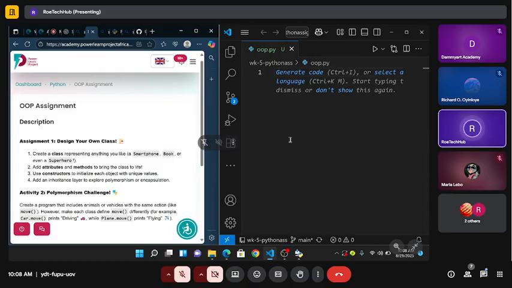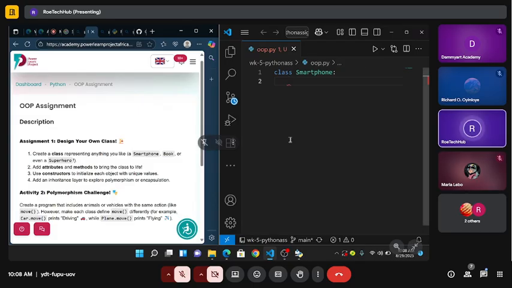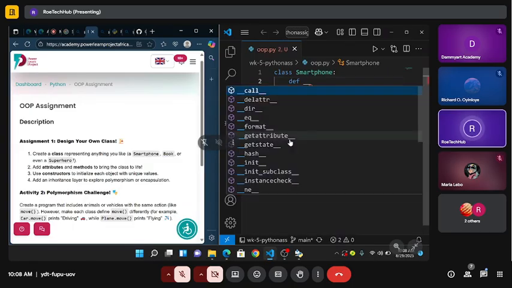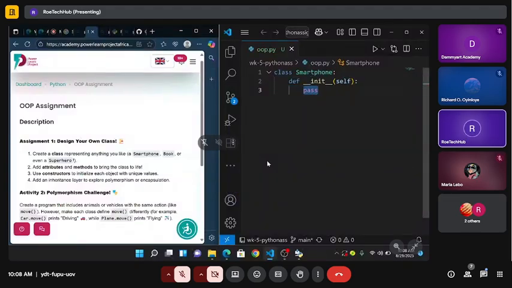So I'm going to write class. Then I'm going to call my class what? Smartphone. Okay. So if you're coding along, open yours. So double underscore init. All right. So init, self and then pass. So this pass is asking it to just pass. Don't worry, you can just pass. There's nothing to worry about.